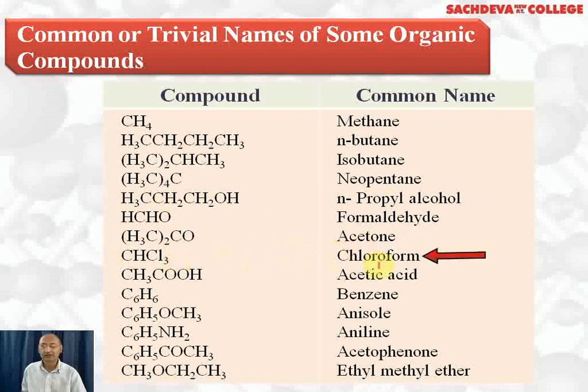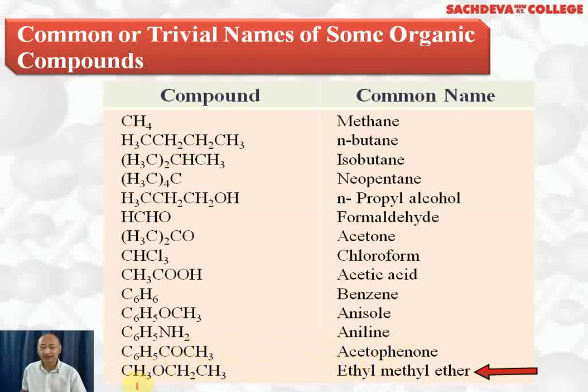CHCl3 is called chloroform, and if you remember, it is used as an anesthetic, that is, its vapors will make you unconscious. So it was used as an anesthetic earlier during operations. Acetic acid is CH3COOH. C6H6 is called benzene. C6H5OCH3 is an ether and its common name is anisole. C6H5NH2 is an amine and common name is aniline. C6H5COCH3 is a ketone, an aromatic ketone, it is called acetophenone.